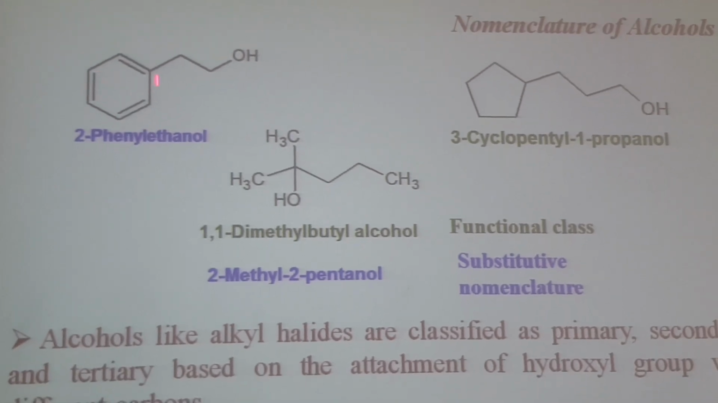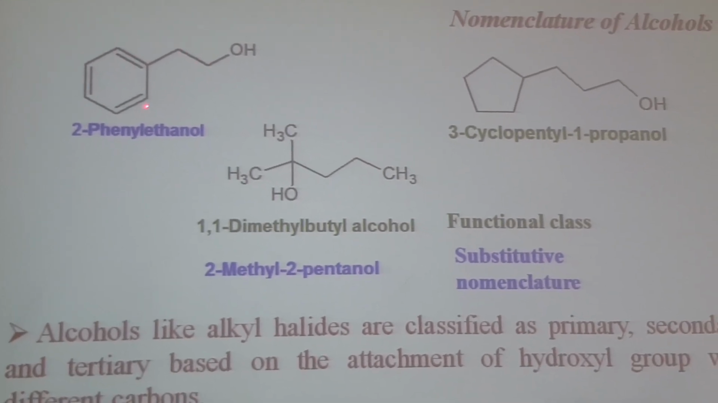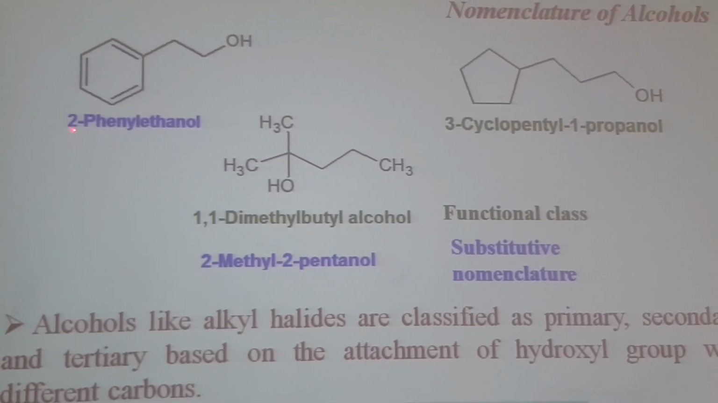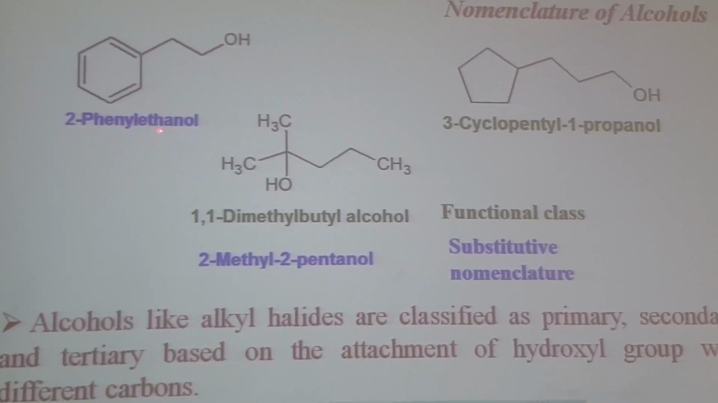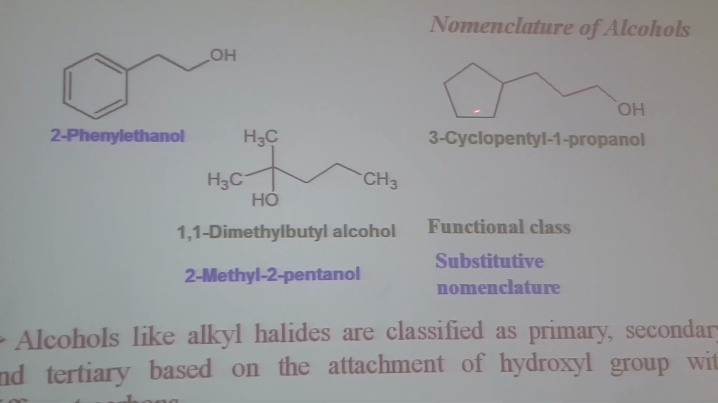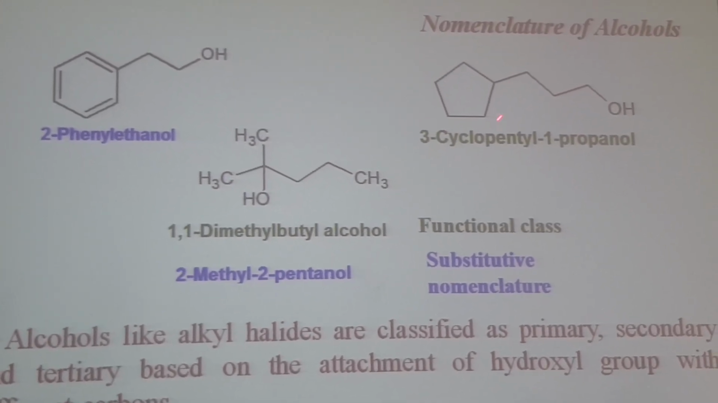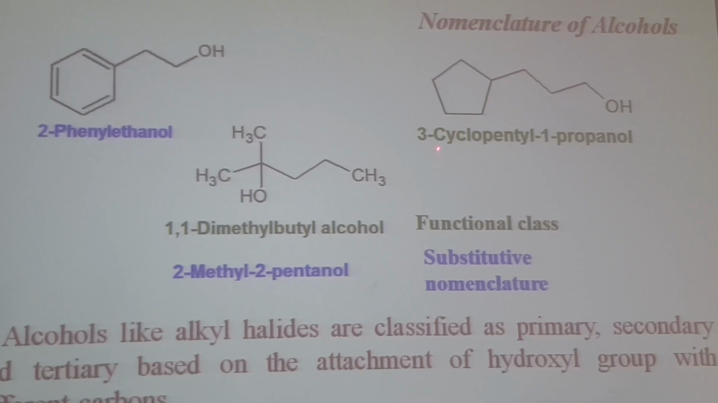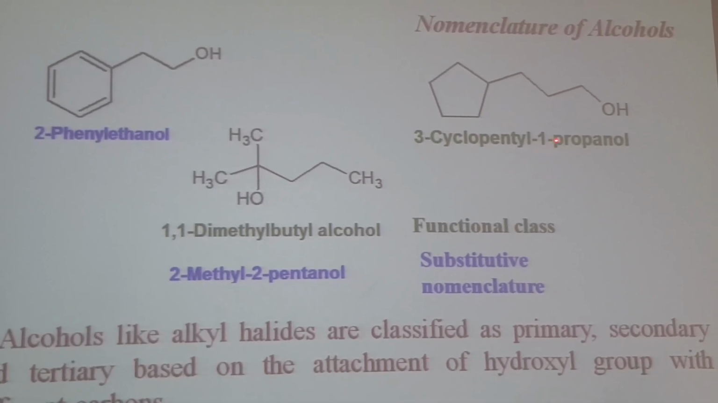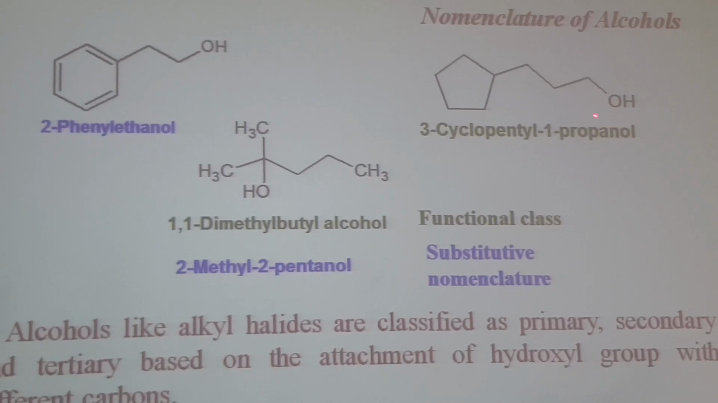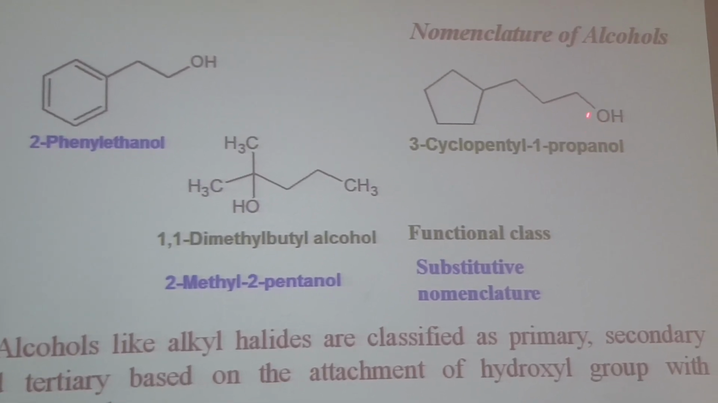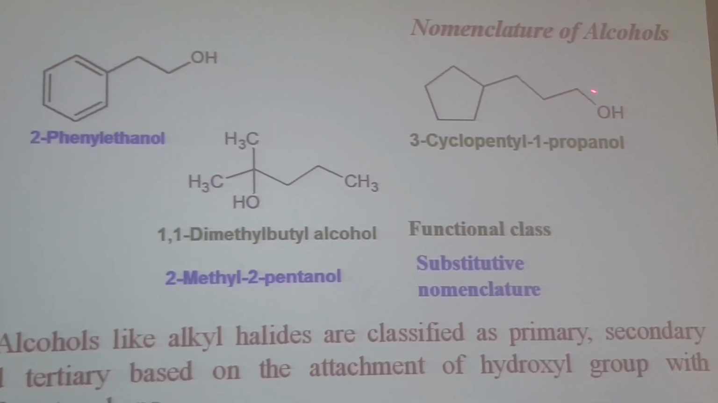Here we have an aromatic system, 1, 2, and at position 2 we have a phenyl group. So it will be 2-phenyl ethanol. Here we have a cyclopentyl. So 1, 2, 3, 3 carbon. At position 3 we have a cyclopentyl group, 3-cyclopentyl, 1-propanol, because this is a 3 carbon alcohol and the hydroxyl group is present at position 1.